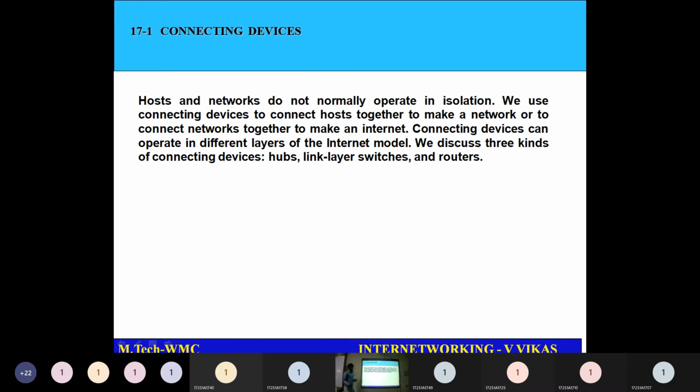So that is about the routing protocols. To summarize, we have seen unicast routing protocols, we have seen multicast routing protocols. Under unicast routing protocols, we have seen Bellman-Ford algorithm. Based on that one, we have distance vector routing, and Routing Information Protocol was implemented based on distance vector routing.